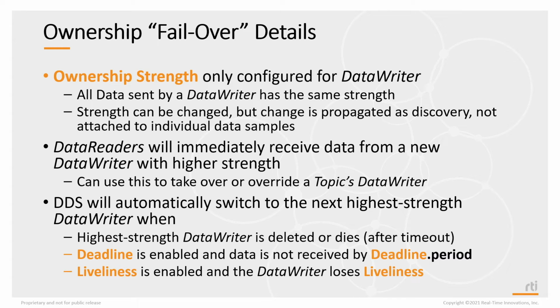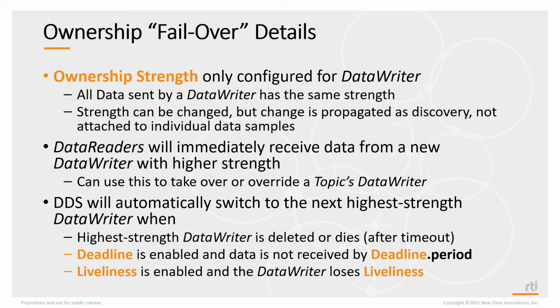DDS will automatically switch to the next highest strength data writer when the highest strength data writer is deleted or it dies. Basically after a timeout period, it dies, and at timeout, we time that data writer out, we'll switch. If you delete a data writer, the deletion event will be propagated to everyone, and then once I find out that you've been deleted, DDS will switch over to a lower strength data writer. But timeouts can be configured to be faster than detecting that the data writer is dead.